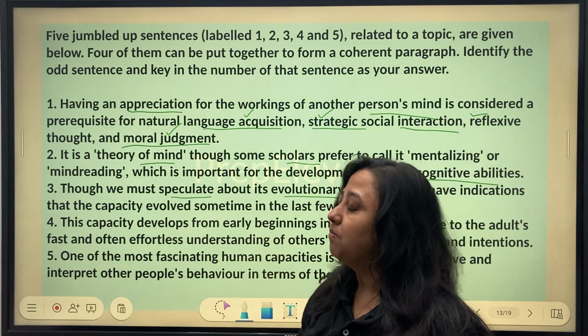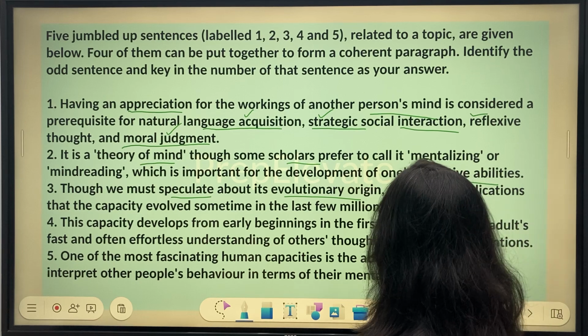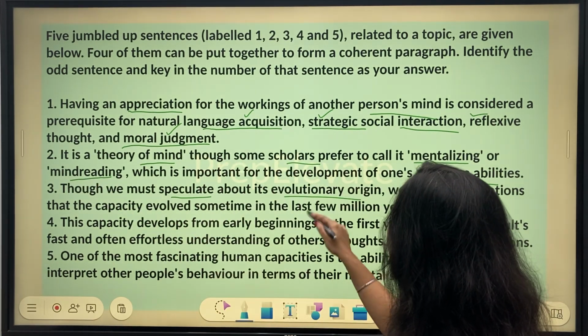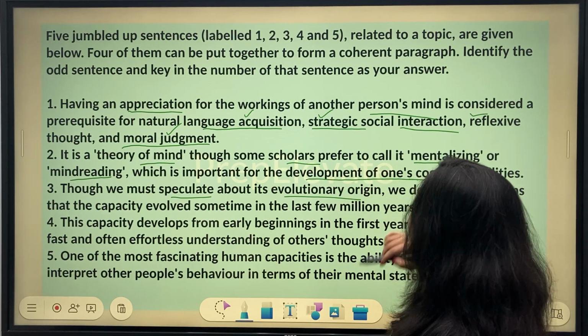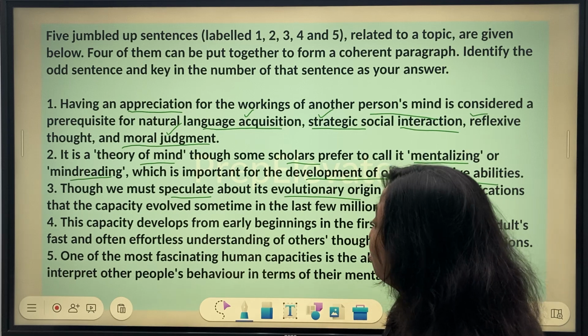These keywords are slightly domain oriented probably, so I may not be able to understand it completely. So it is a theory of mind, though some scholars prefer to call it mentalizing or mind reading, which is important for the development of one's cognitive ability. So we are basically trying to understand what theory of mind is all about.